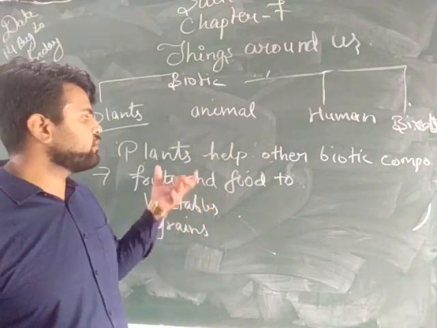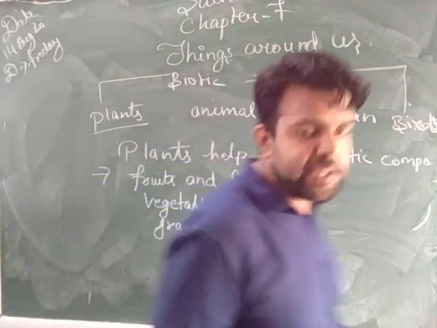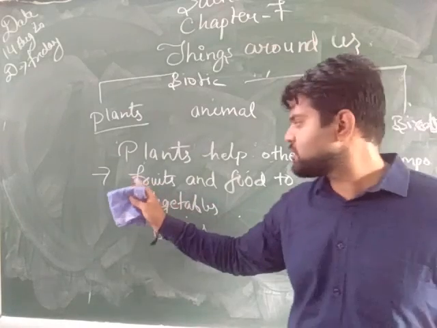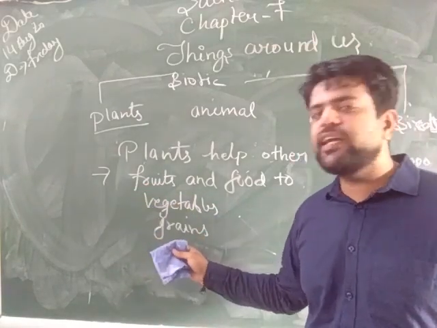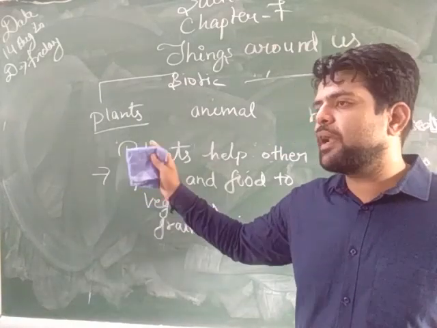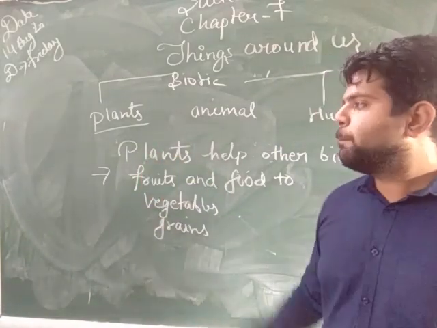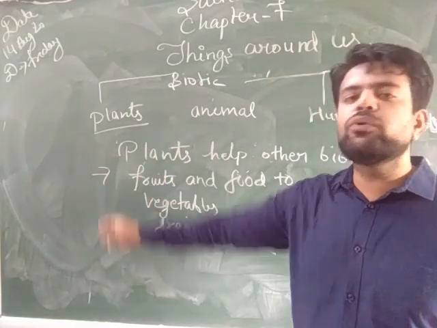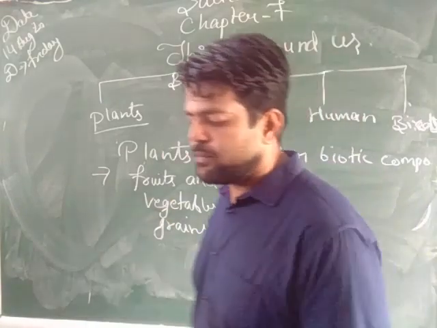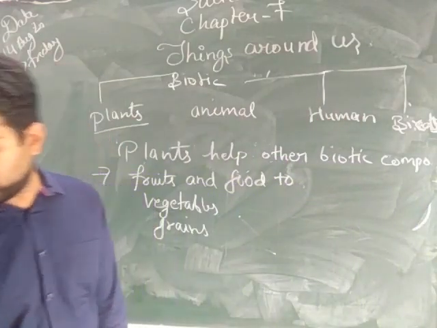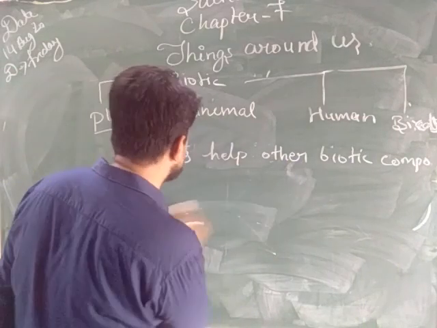So the first important use is that plants provide food for the living organisms. Next important use of a plant is